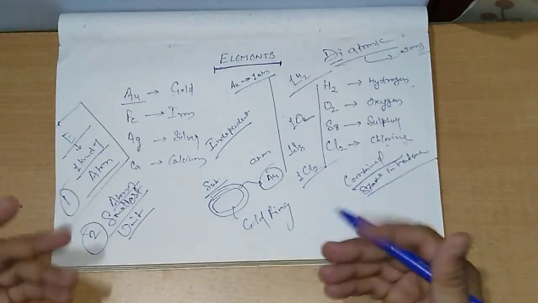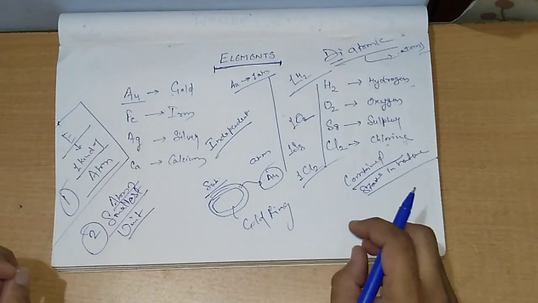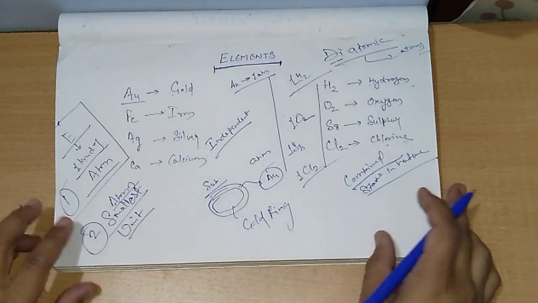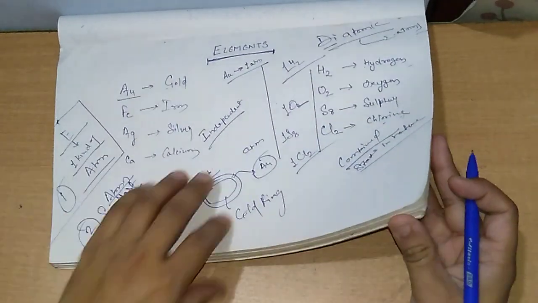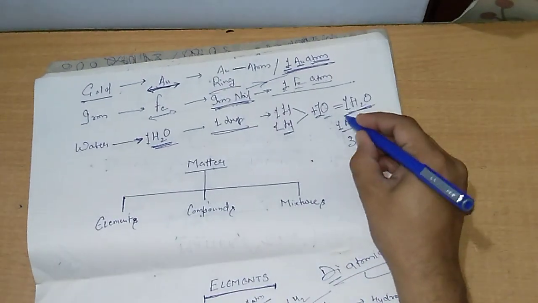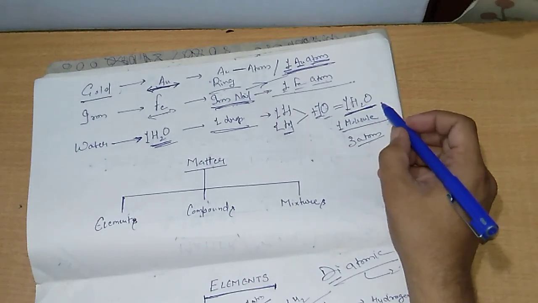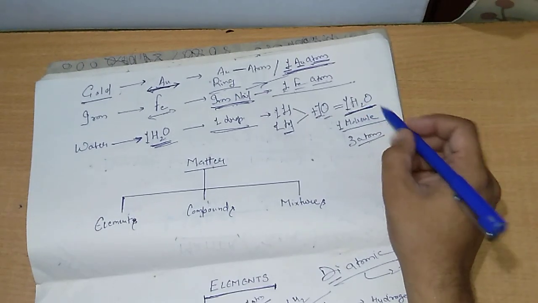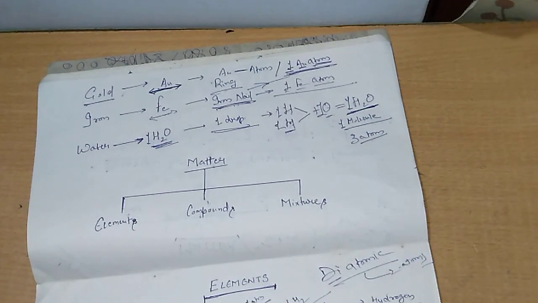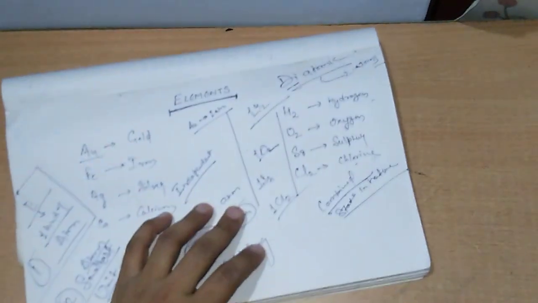So let us conclude the definition of molecule. A group of two or more atoms of the same element or different elements held together, like we have called hydrogen molecule, or water molecule. In the water molecule there are two different kinds of atoms: two atoms of hydrogen and one atom of oxygen. When they combine together, they gain a free state, and that's why we call it one molecule. Clear?